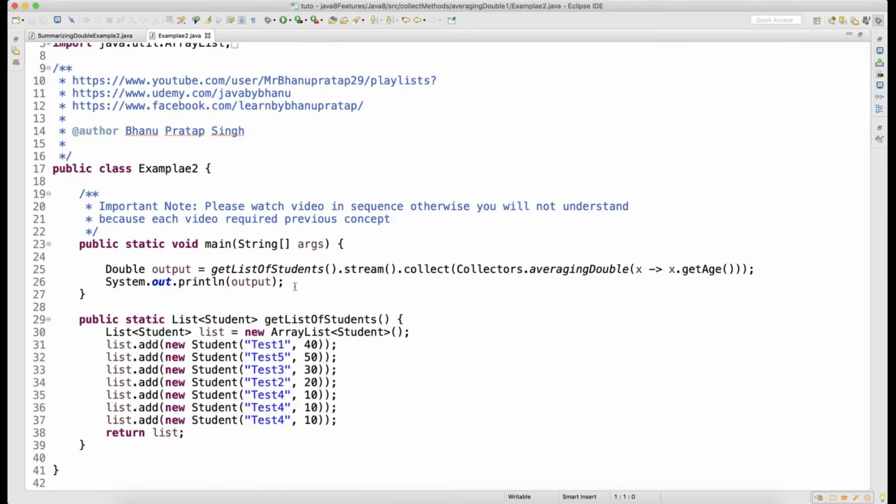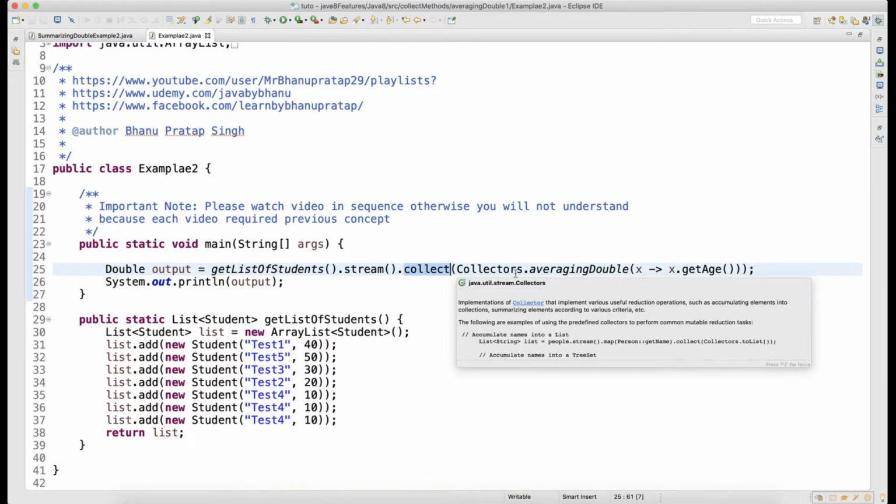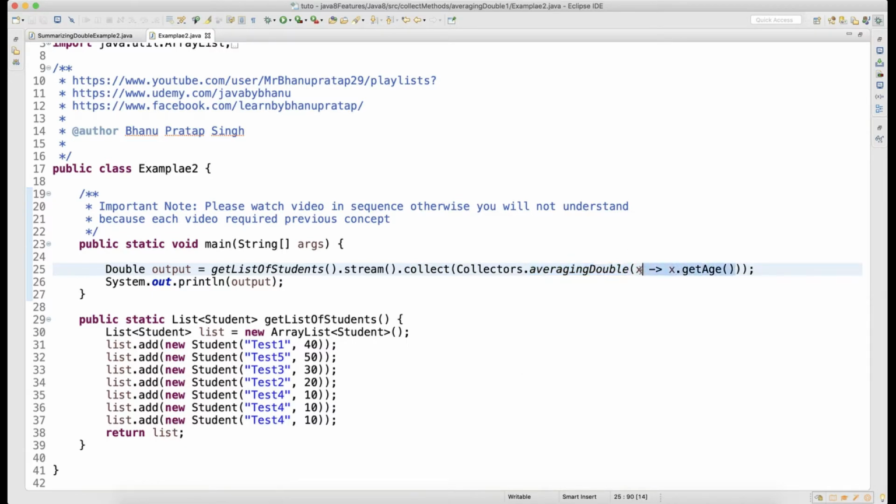So if you look here, there is a method called get list of students which will give you the list. You can call stream and then dot collect, and you write Collectors dot averagingDouble. You call this method averagingDouble, and what do you want to average? You want to average the age. So what is the average age your list of students has? Your output is going to be a double, because you are averaging doubles, and you print the output.